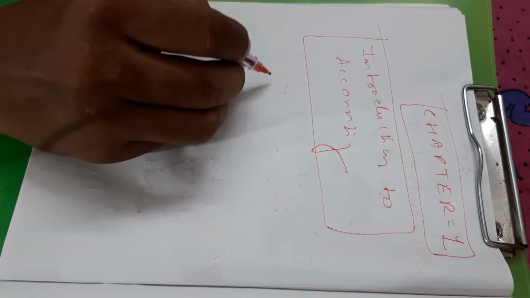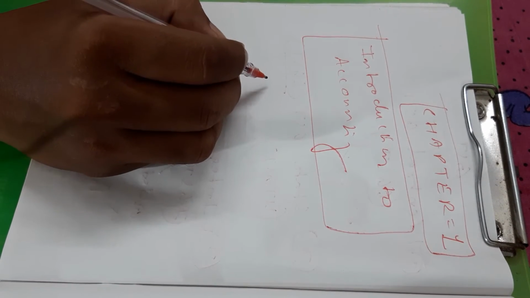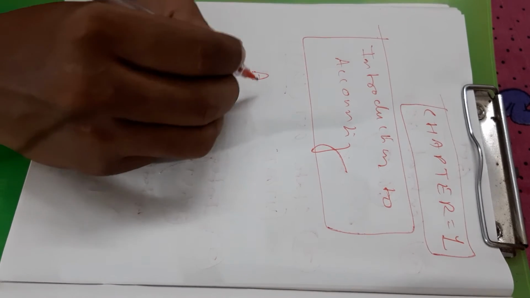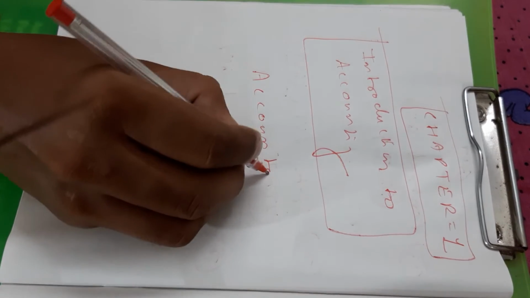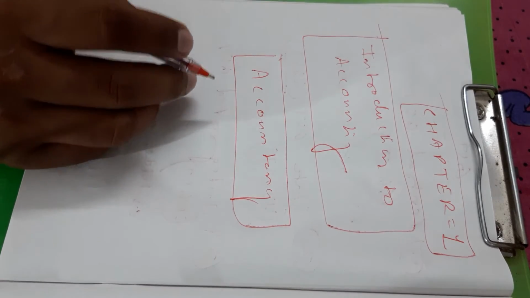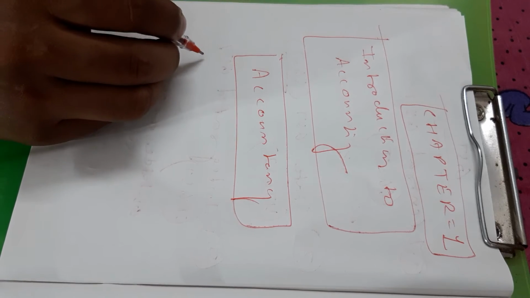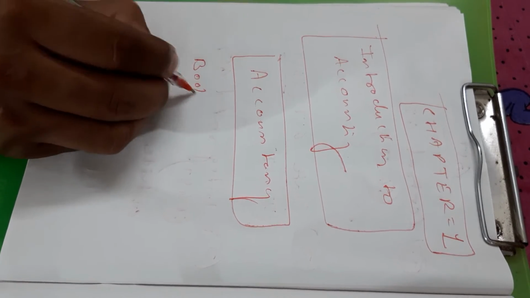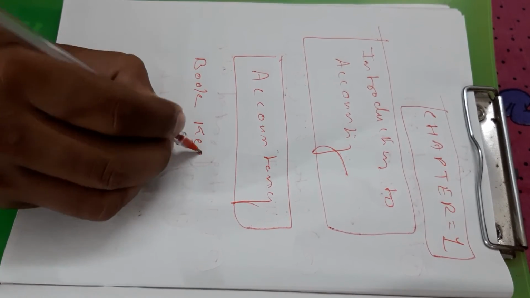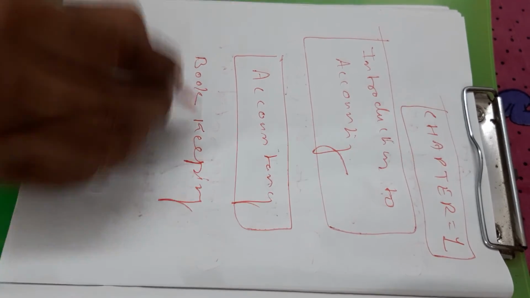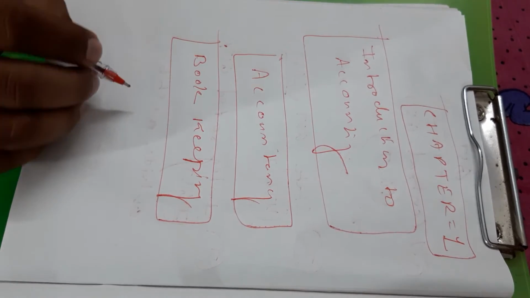What is introduction to accounting? At first you will understand the concept of bookkeeping. What is bookkeeping?